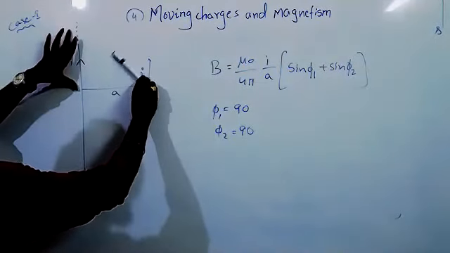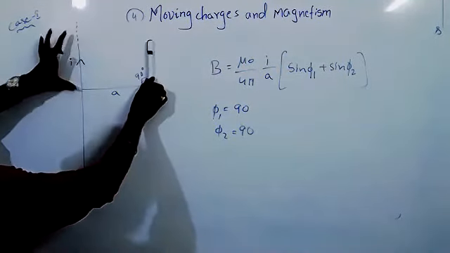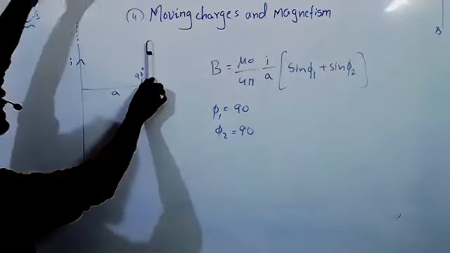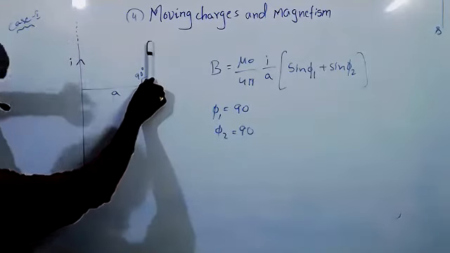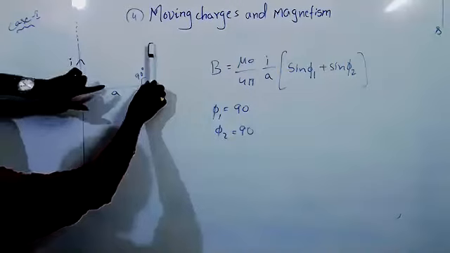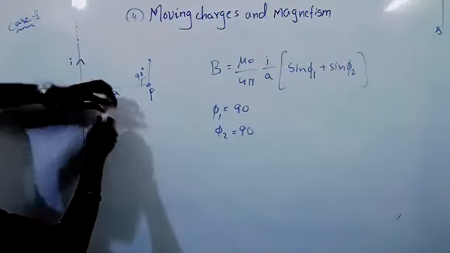Because we can go up to 90. Once you reach 90, these two will become parallel lines. These two parallel lines meet at infinity. So it is the infinite wire. So this line also will meet at infinity. That is the reason phi 1 will be 90 and the down part also infinity.